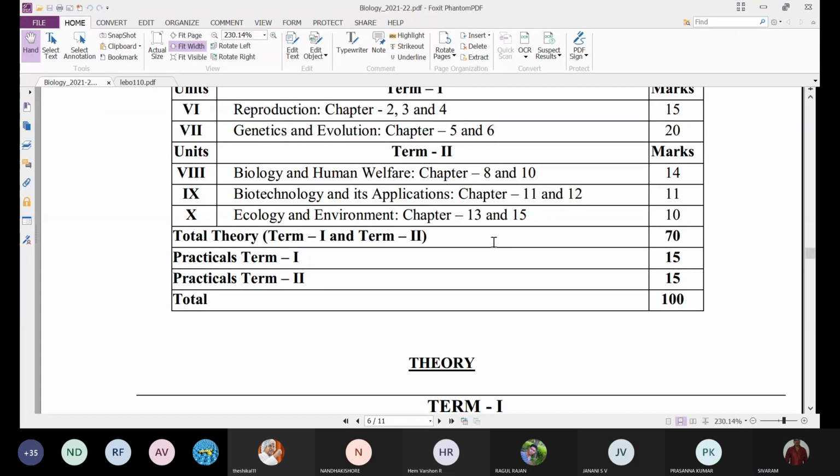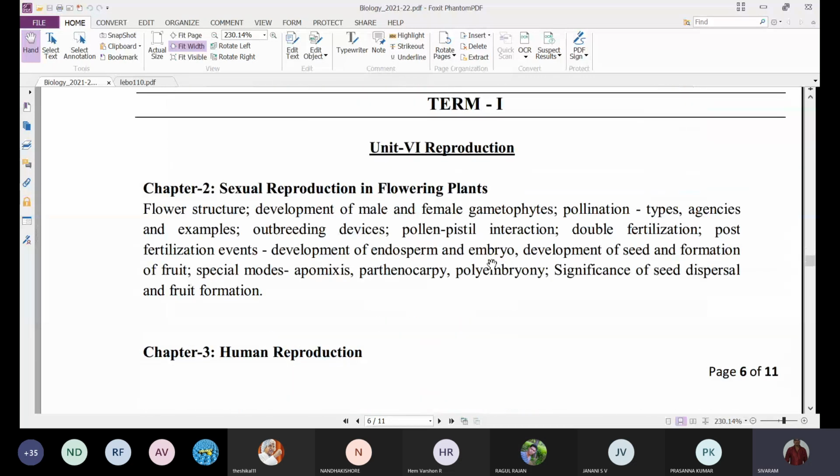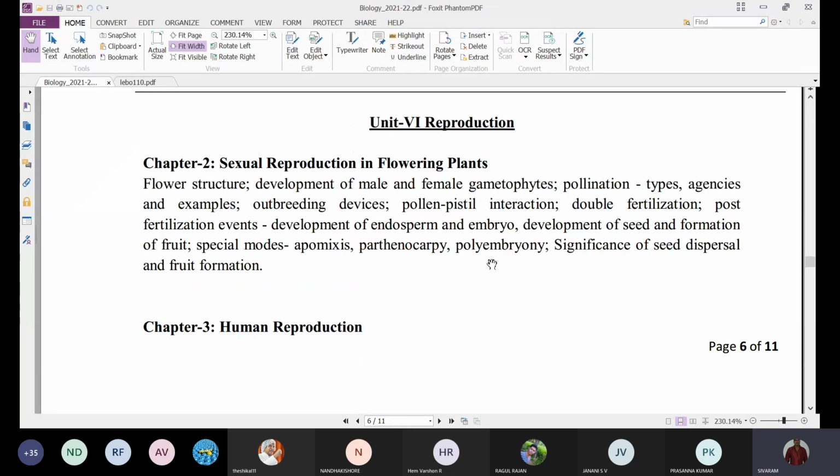Okay, here only the total chapter is removed. No subtopics in any chapter are removed, whichever chapter is present in the syllabus. So that means all the topics will be there in sexual reproduction in flowering plants. All the topics will be there in human reproduction, in reproductive health, in principles of inheritance and variation, and all the topics will be there in molecular basis of inheritance.